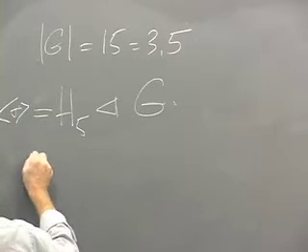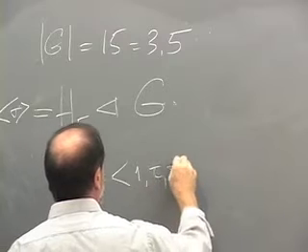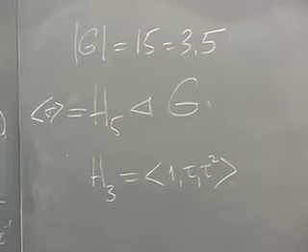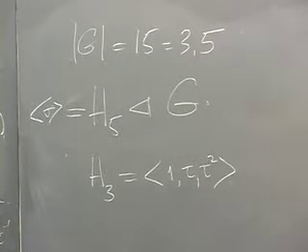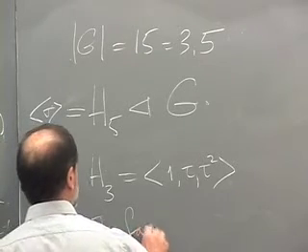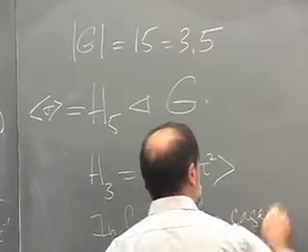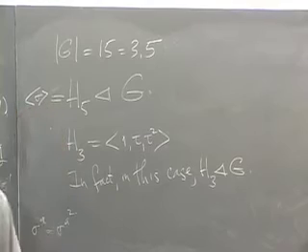And now we have a subgroup H3, which is 1, tau, tau squared. Now, I'm not going to need this, but I'm also going to show you that this subgroup is normal. I'm not going to need it. But in fact, in this case, H3 is actually a normal subgroup of G. Both Sylows are normal.